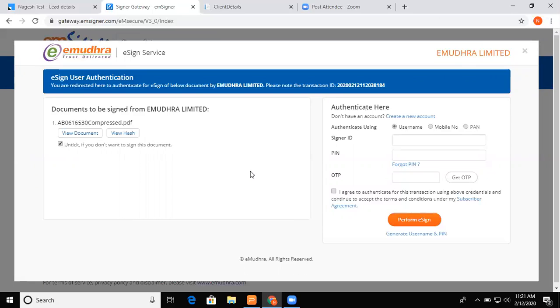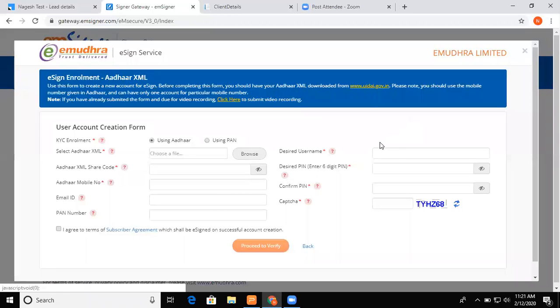Now, if the customer has an eMudra account, then you can ask him for his username and PIN. But in many cases he doesn't have one, so you have to go here and create a new account. I am clicking on create a new account. The moment I click on it, I am redirected to this e-sign enrollment Aadhaar page.